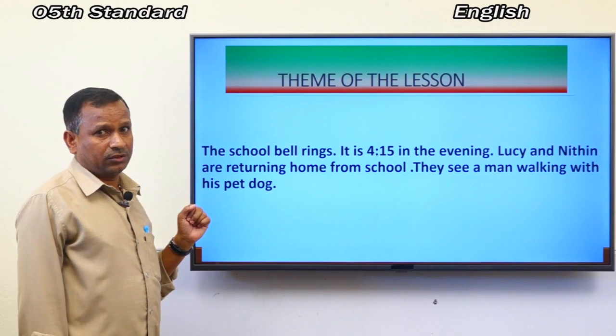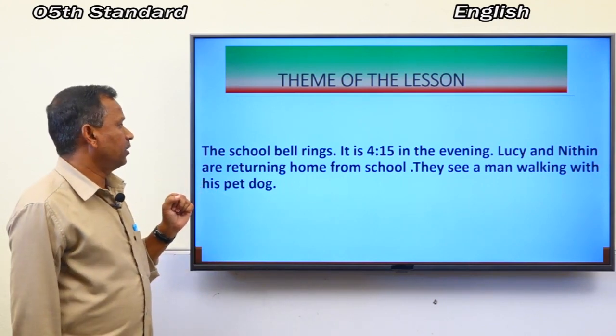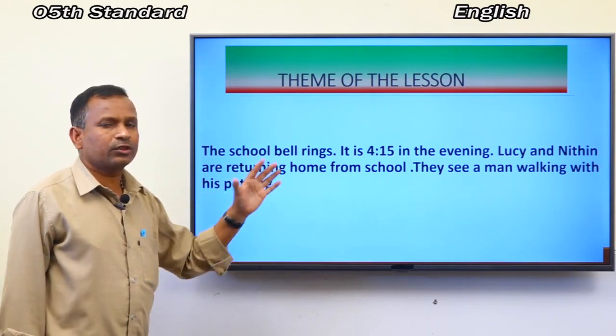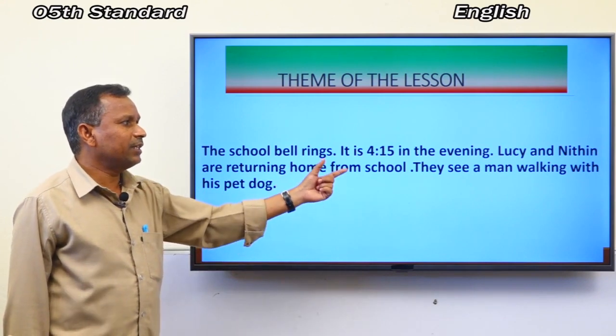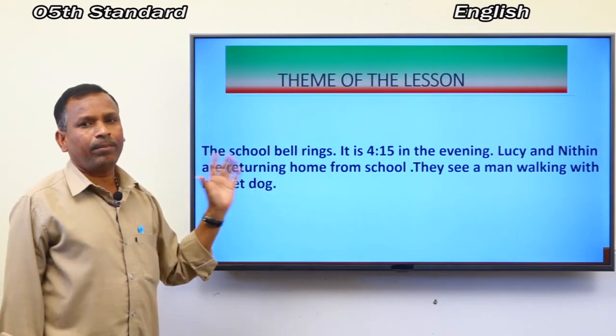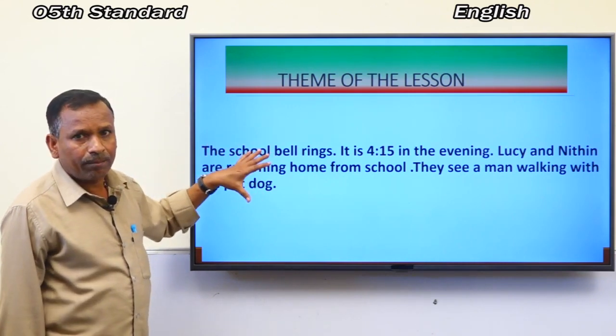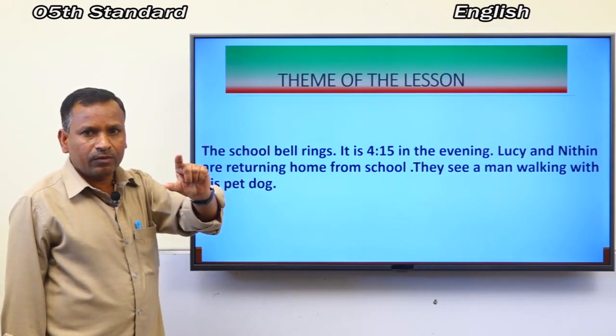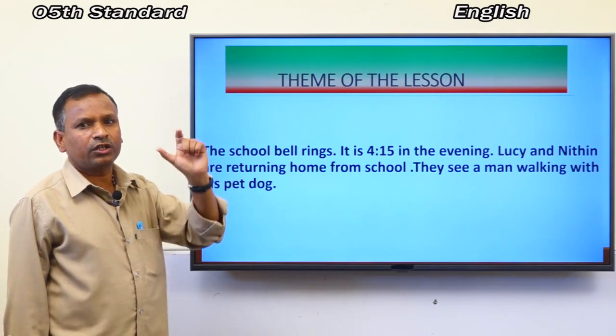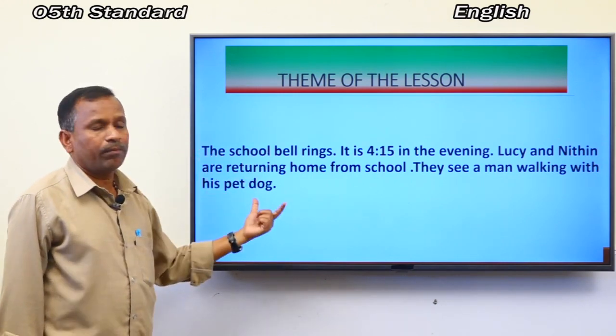They are friends. They are classmates. When they are returning home from school, they see a man walking with his pet dog. This is the meaning of first paragraph. Did you understand? I hope you understood the meaning of this paragraph.